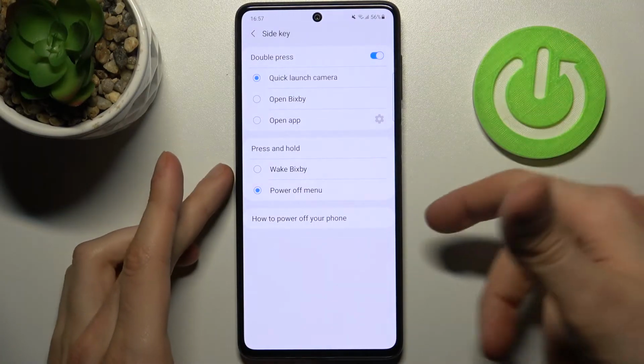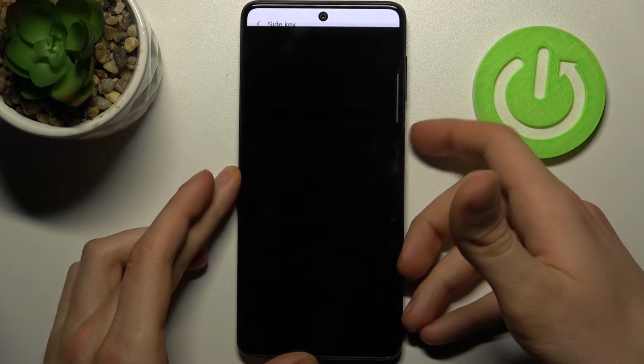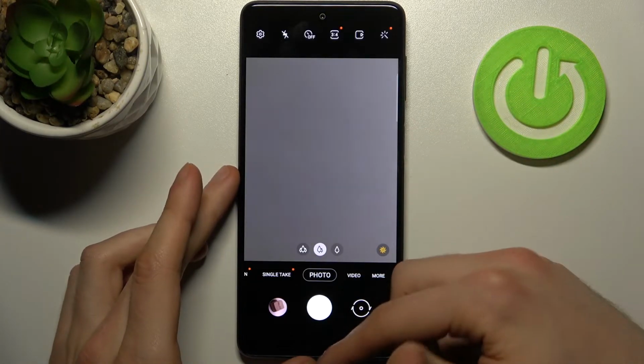So right now, for example, I can quick launch the camera by double pressing the side key like this.